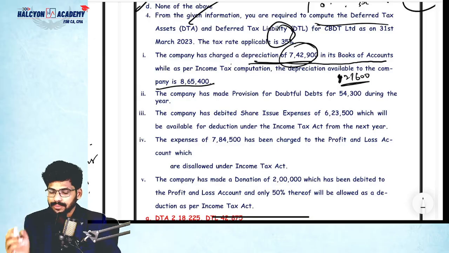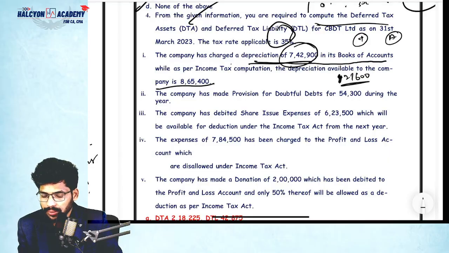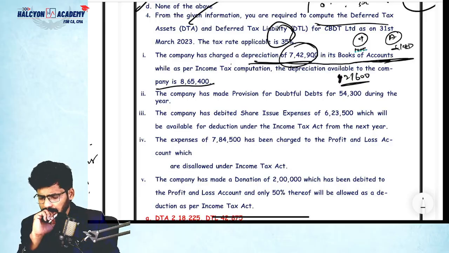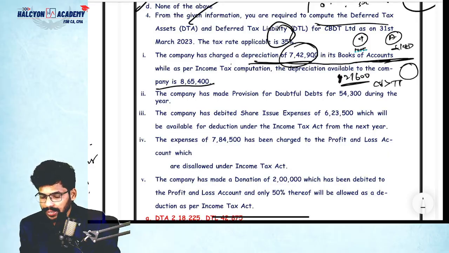This is the tax, this is accounting. The company charged depreciation of 7,42,000 in its books of accounts, which means lesser depreciation here, and more depreciation there. Then the carrying amount of the asset, which is more, guys, as per accounting or as per tax base? As per accounting is more, which means carrying value is more than tax base.